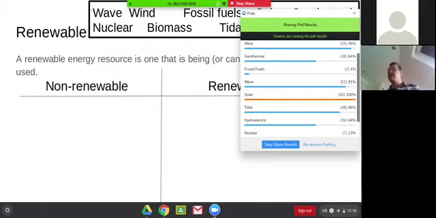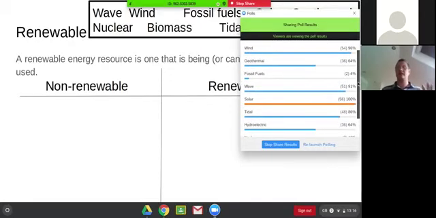Well, technically the answer is yes, because it's going to explode in about 4.5 billion years, but that's sufficiently far away that we can go, do you know what? That's fine. And if the sun's exploded, we've got bigger problems than not being able to generate electricity from it. So for all intents and purposes, we're never going to run out of sun. Are we ever going to run out of wind? No. Are we ever going to run out of waves? No, they're going to keep coming. Are we ever going to run out of tides? No, there's always going to be tides because the gravitational pull of the moon is going to be pulling the water around the Earth.